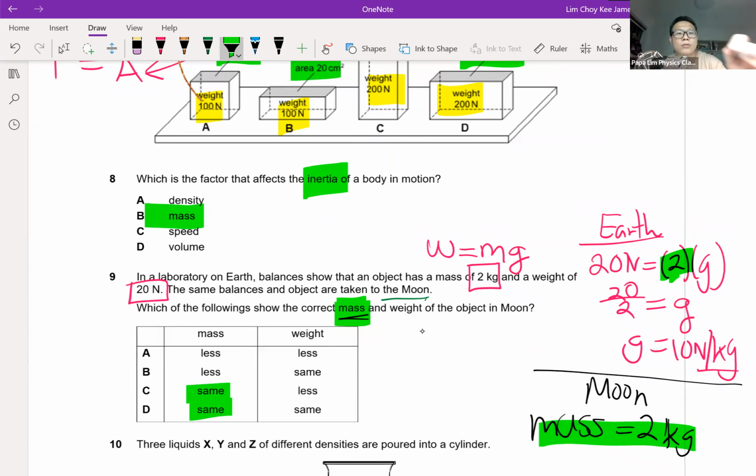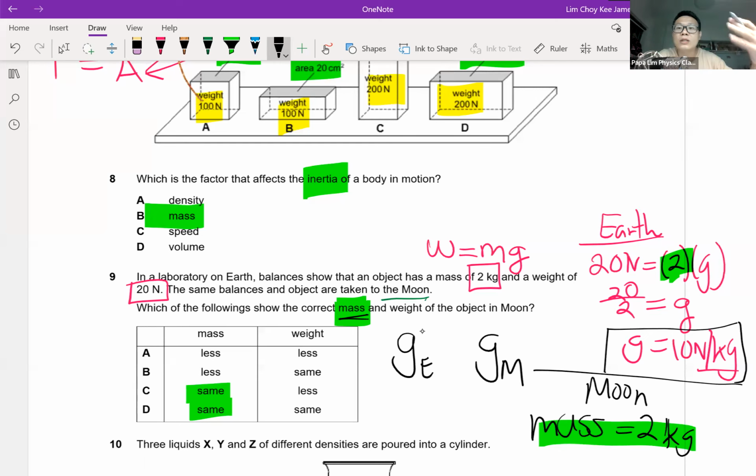Then the next thing I need students to know is the gravitational field strength on Earth, which is 10 Newton per kg. We do not require students to know the gravitational field strength on the Moon, 1.6 Newton per kg. But we definitely need students to know the magnitude, the size. Students need not know the exact number for the Moon, but they need to know that the gravitational field strength on the Moon is much smaller than on Earth.